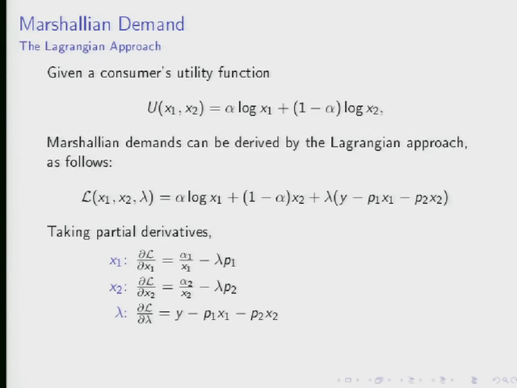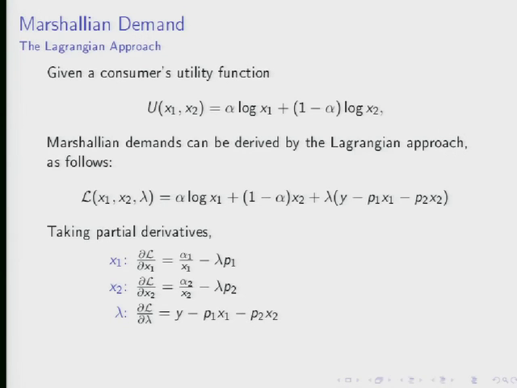But with this, we take the Lagrangian function and treat it as our objective function. Now it incorporates the constraints we had into the objective function in a way that magically yields the correct result. So if we maximize this, we can take first order conditions with respect to three things. The first is x1. When we take the first order condition with respect to x1, we wind up with just this expression. We wind up with alpha over x1 from this piece of the objective function, and minus lambda times p1 from this piece. So this is the partial derivative of the Lagrangian function with respect to x1.